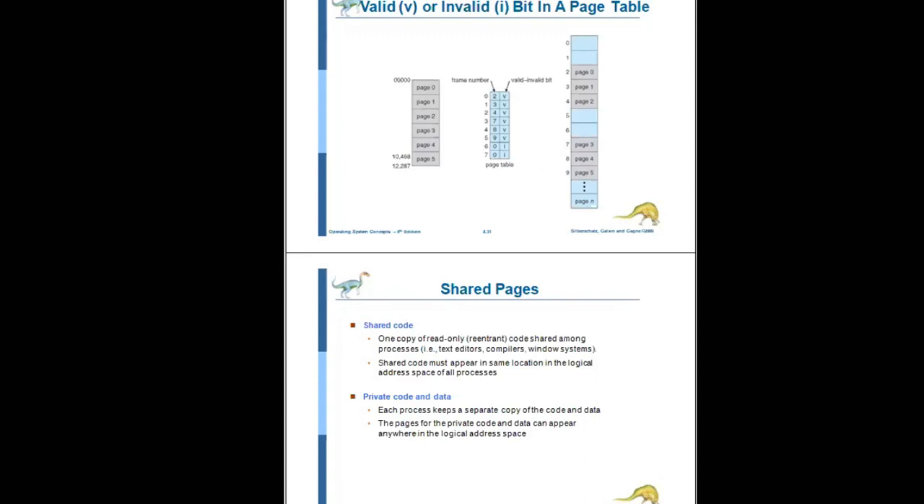Using three editor pages, E1, E2, E3, each page is 50 KB in size. This text editor is shared among three processes. Each process has its own data page. So two or more processes can execute the same code at the same time.